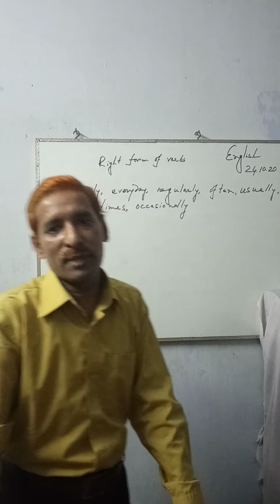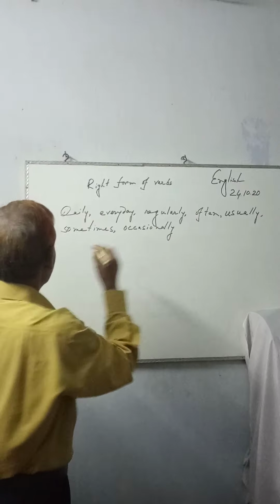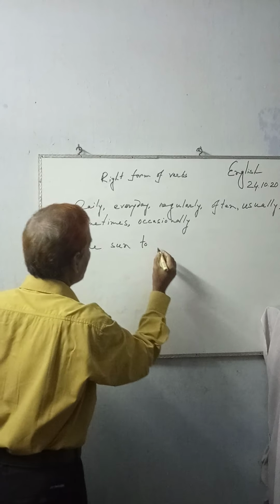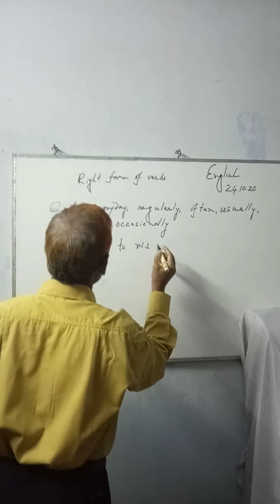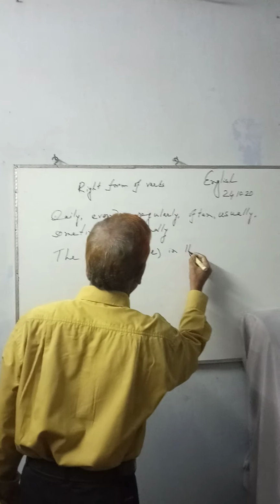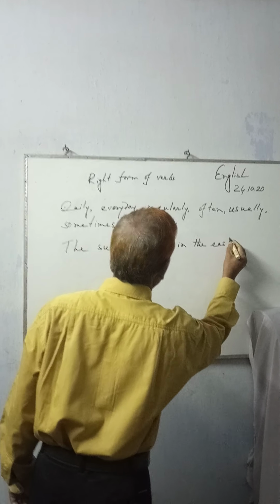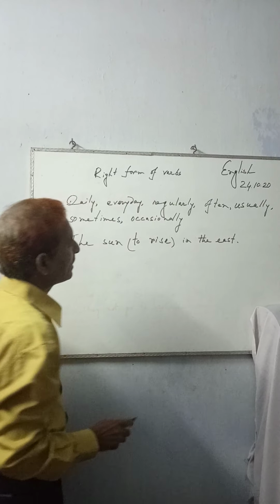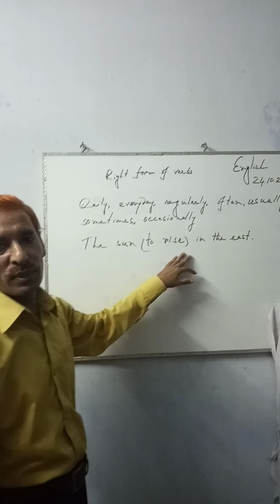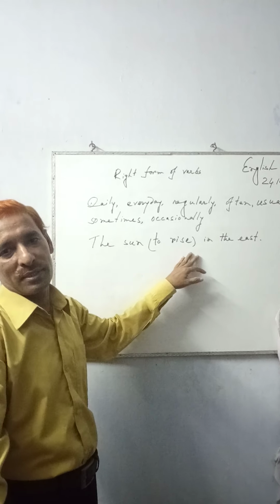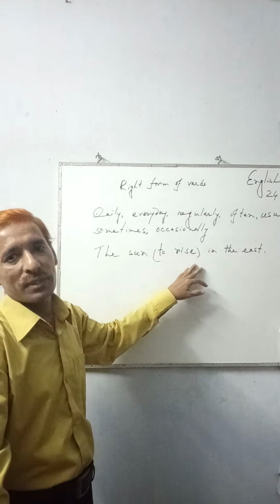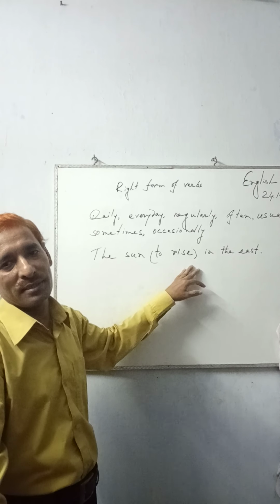I am citing an example. The sun to rise in the east. This sentence indicates a universal truth. And for universal truth, we use present indefinite tense.